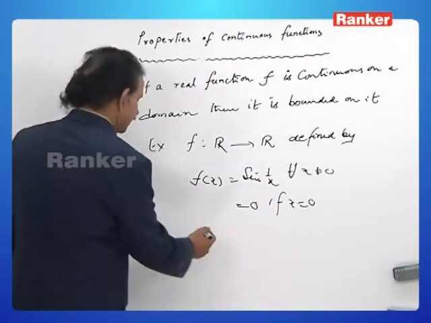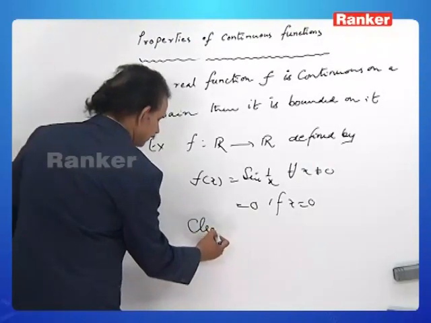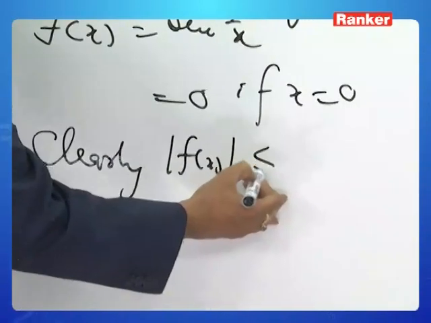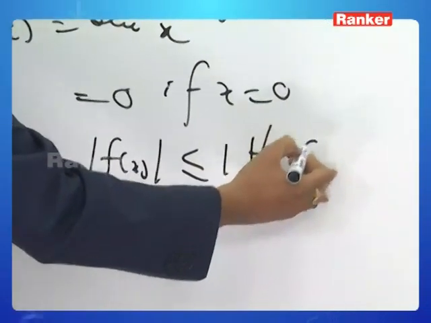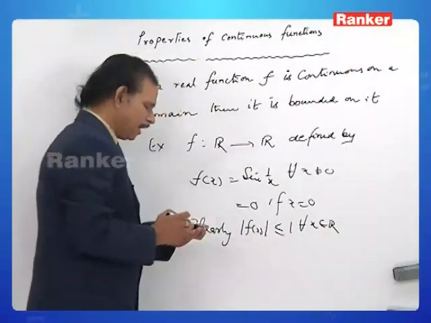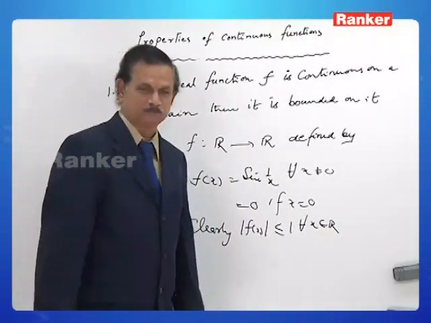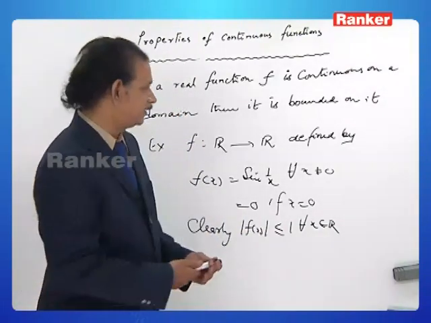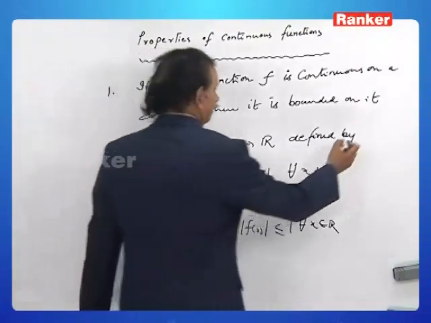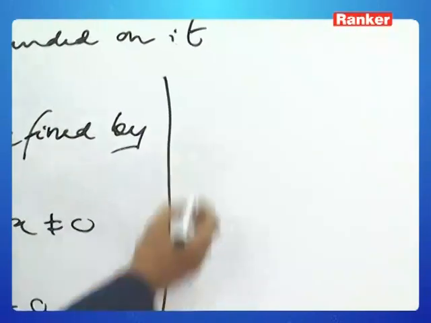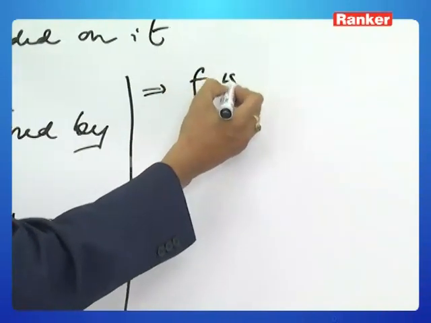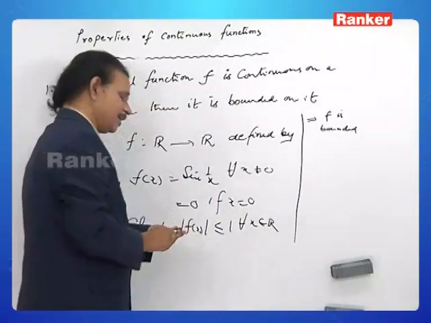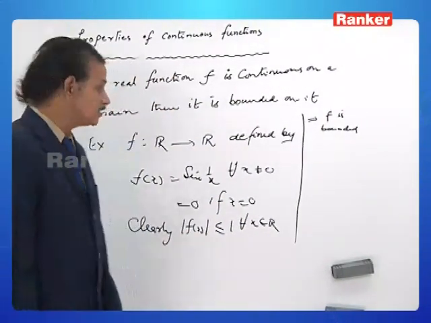Clearly, mod f of x is less than or equal to 1, that is, minus 1 is less than or equal to f of x less than or equal to 1, which implies f is bounded. You see, here f is bounded but not continuous at x equal to 0.